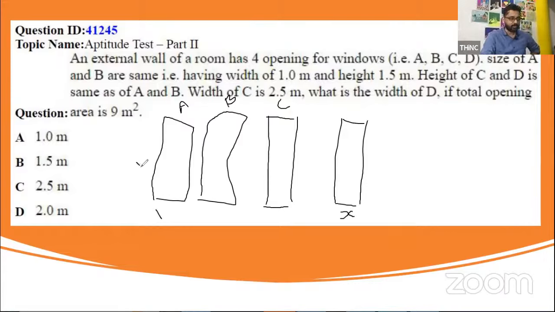Right? 1.5. And the width of C is 2.5. And this is again 1.5. So what is it? 1.5 into 1 plus 1 into 1.5 plus 2.5 into 1.5 plus x into 1.5. You have to equate this to 9, and solve for x. I think that's quite an easy question. I don't think I should be elaborating on that. Okay. I got 1.5. Yes, 1.5 is the right answer. Option B is the right answer.